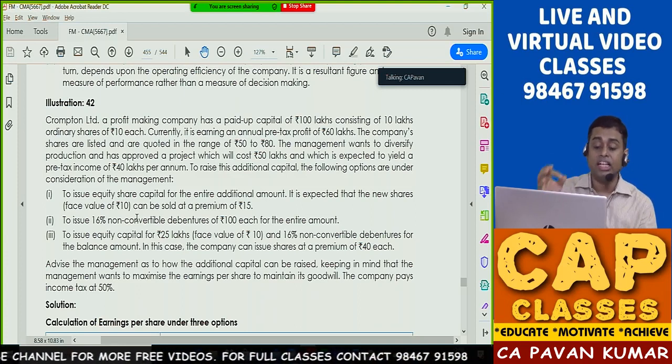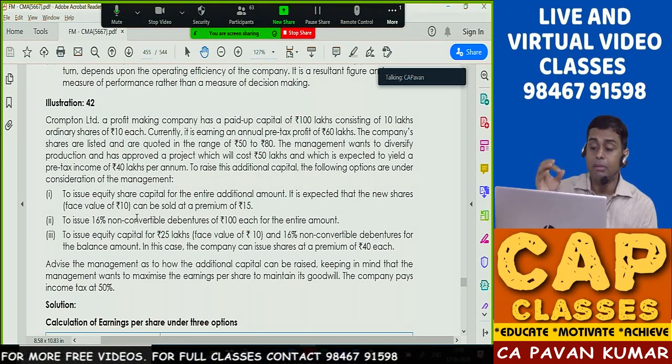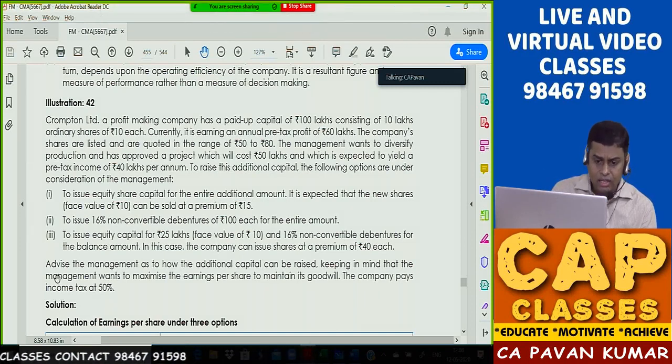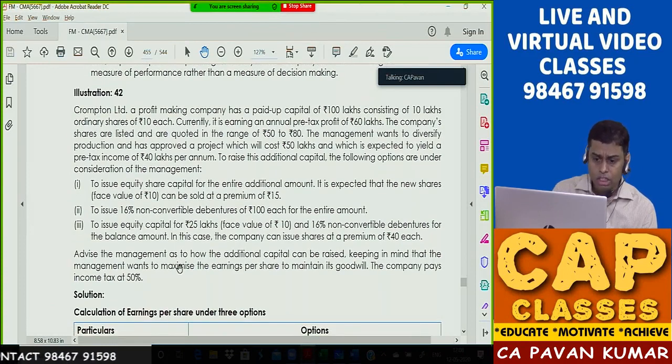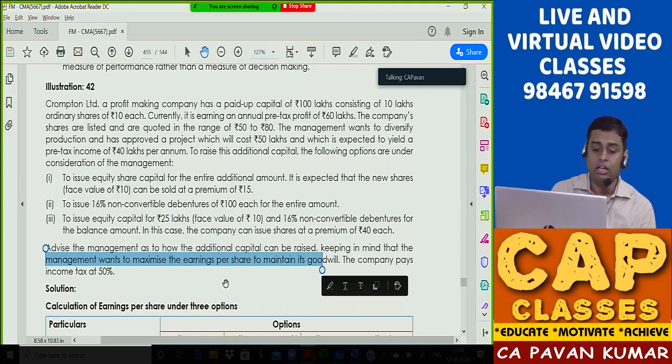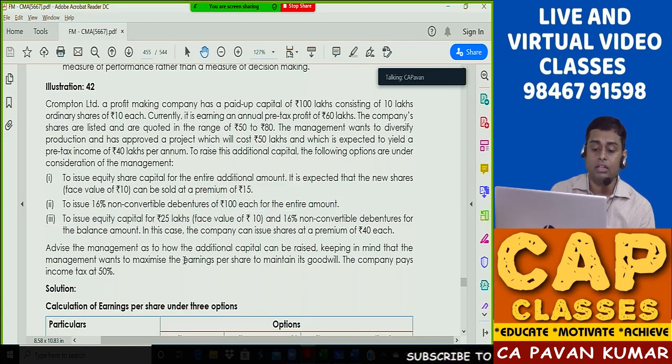Advise the management as to how the additional capital can be raised, keeping in mind that the management wants to maximize the earnings per share. What is that? Management wants to maximize the earnings per share to maintain its goodwill. The company pays income tax at a rate of 50%.